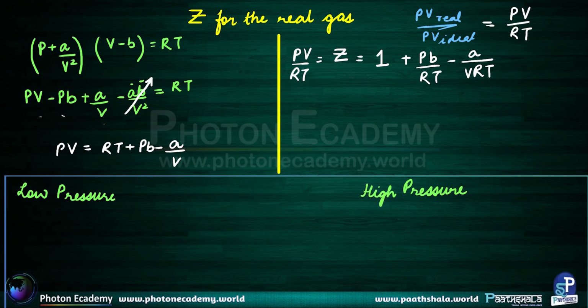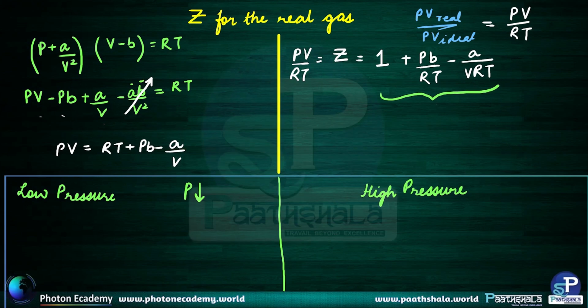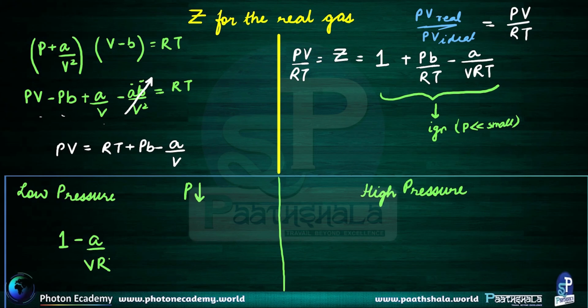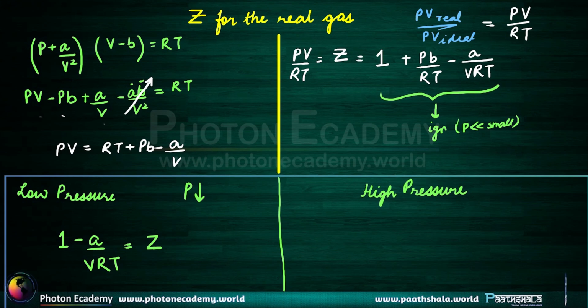Now let's talk about a few scenarios. The first one is at low pressure. So when the pressure is small, what would happen? In this Z term, this first term would get ignored when P is small. And due to the ignorance of the first term, the final expression would become 1 minus a divided by VRT. And this comes out to be equal to your Z, that is at low pressure. And if we observe, this Z is less than 1. So we can also conclude that at low pressure, the gas shows a negative deviation from ideal behavior.